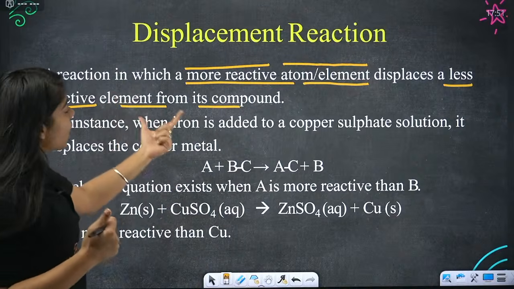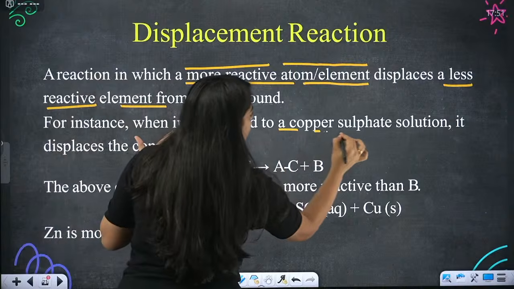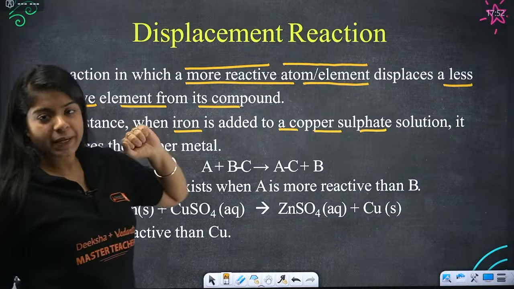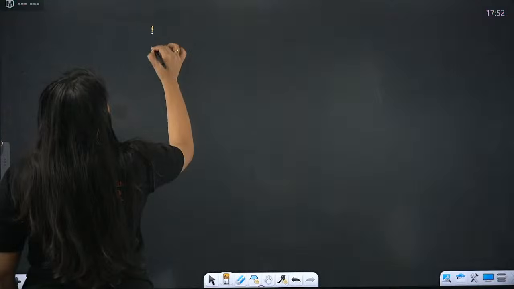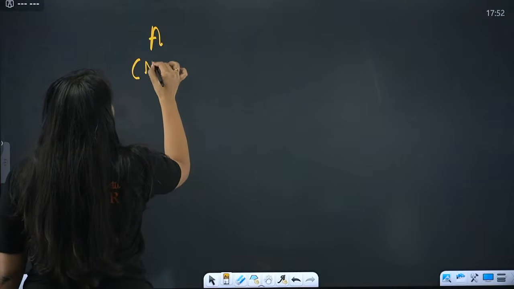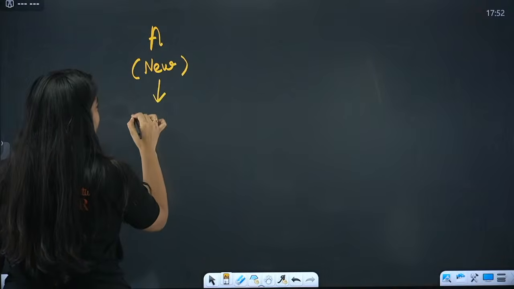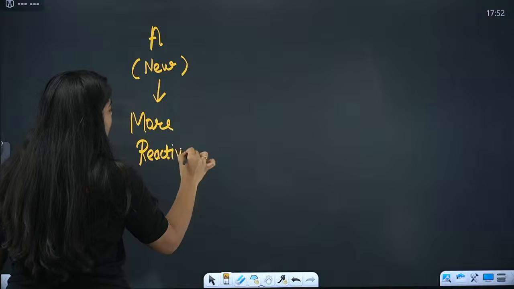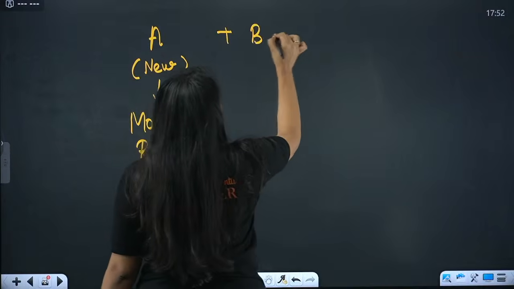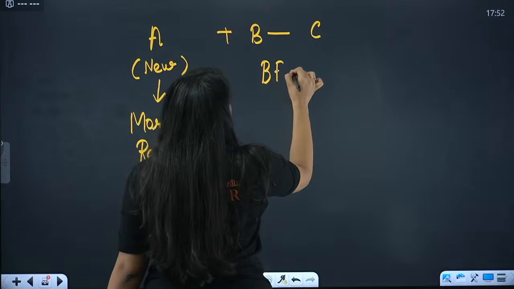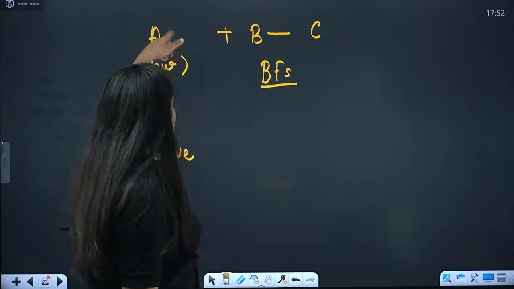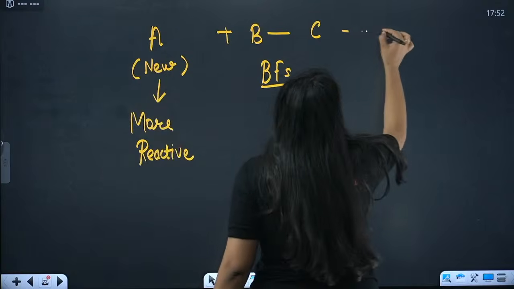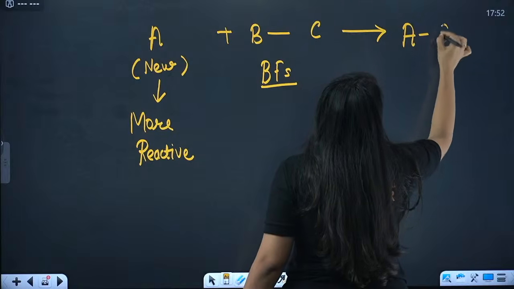For instance, when iron is added to a copper sulfate solution, what happens? Iron displaces the copper metal. Let's see, A is the new friend, which is more reactive, right? Now B and C already had a good bond. B and C are like best friends. But now A is like, I'm more reactive, I have to snatch C away, I like C. So what happens? C chooses A over B.